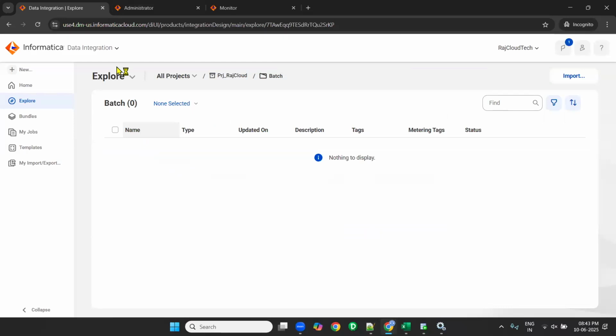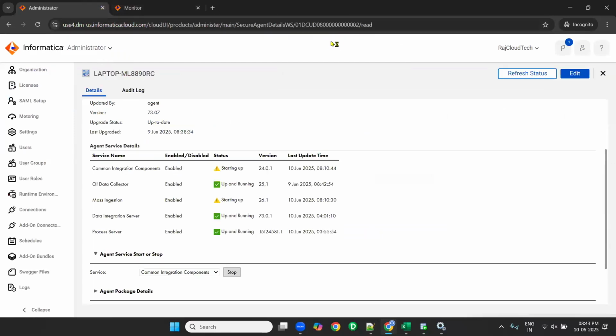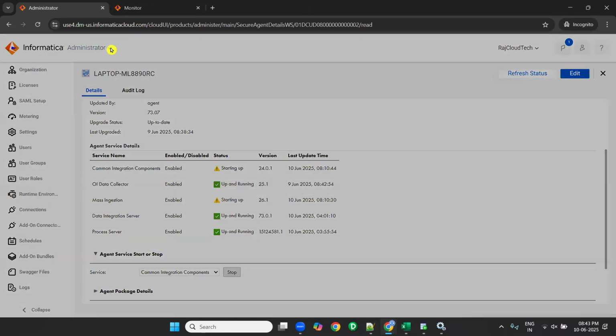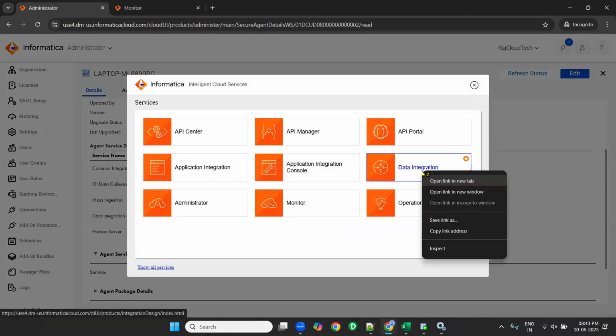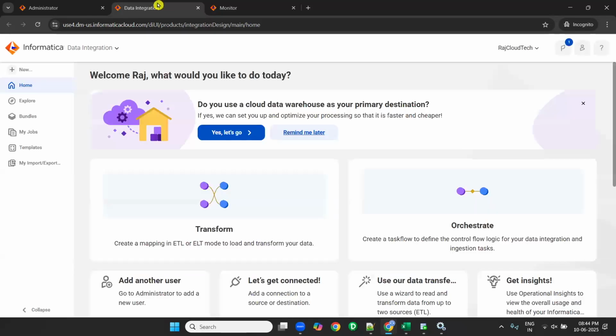So how to do it? For example, if everything is closed, if data integration is closed, how to open it? Click on this arrow mark. Click on data integration in new tab. Once you click on data integration, it will open the window. Just hold on till it opens.